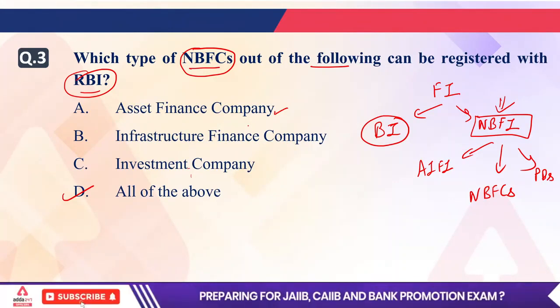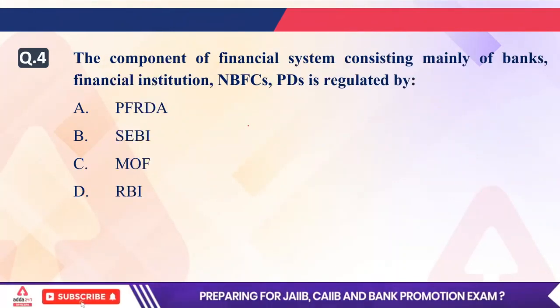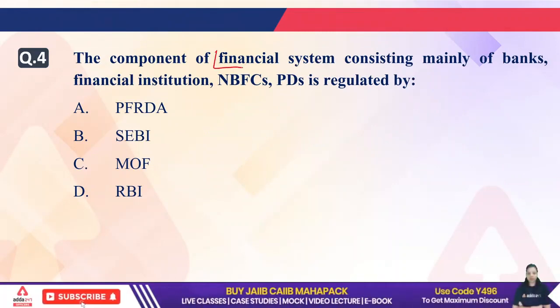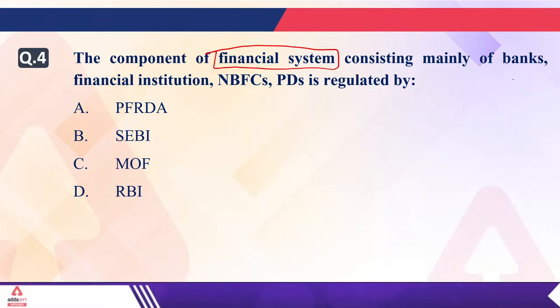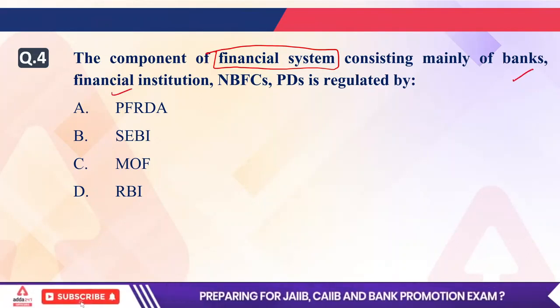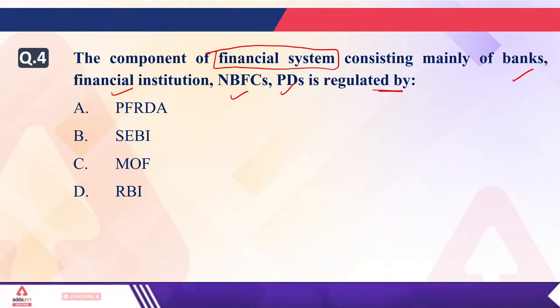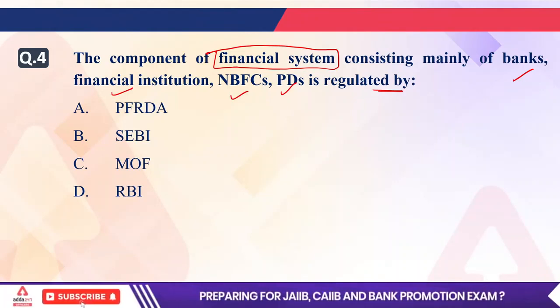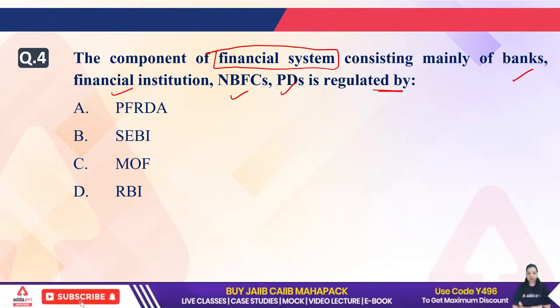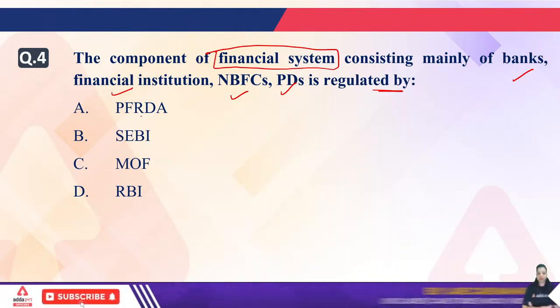Okay, now next is the fourth question, that is talking about the component of financial system consisting mainly of banks, financial institutions, NBFCs, primary dealers is regulated by. So who regulates the components of financial system which consist of banks, financial institutions, NBFCs, primary dealers, etc.? Is it PFRDA, Pension Fund Regulatory Development Authority?